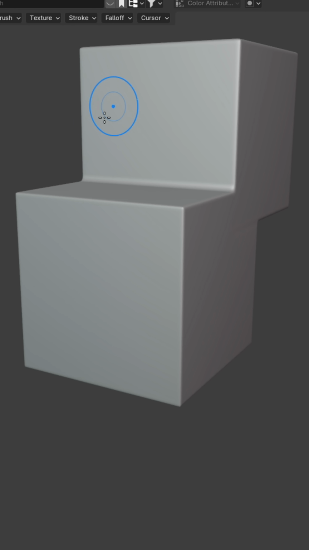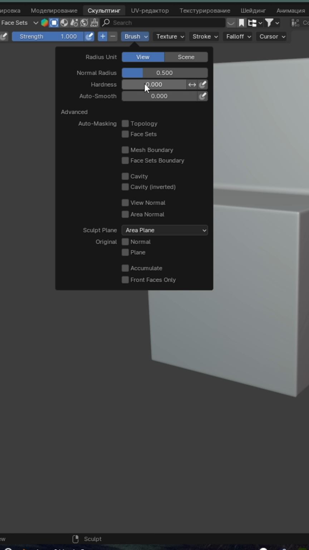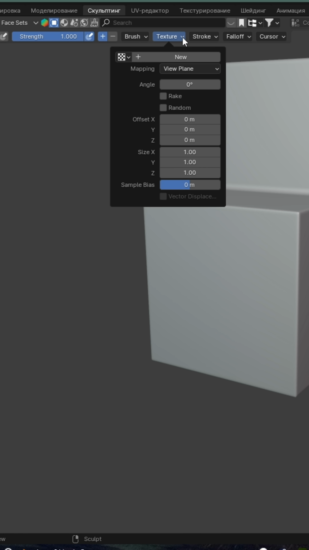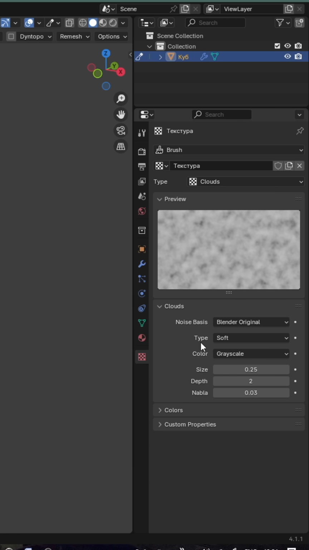Switch to sculpting. Set the hardness to 0.8. Set auto smooth to 0.9. Add a texture. Set the texture to clouds. Size 1. Depth 0.